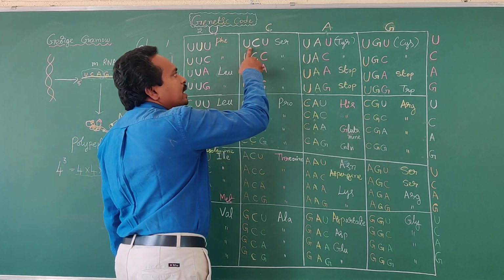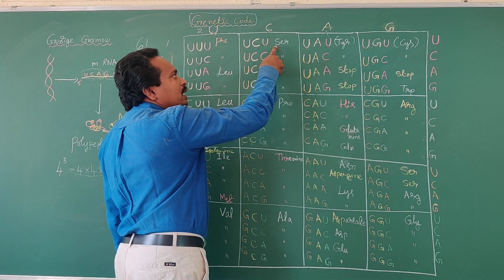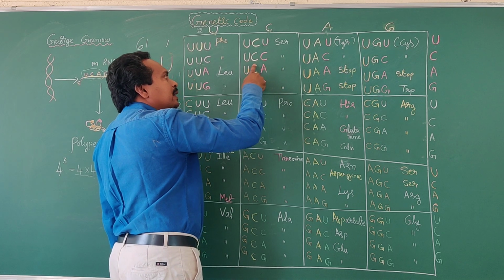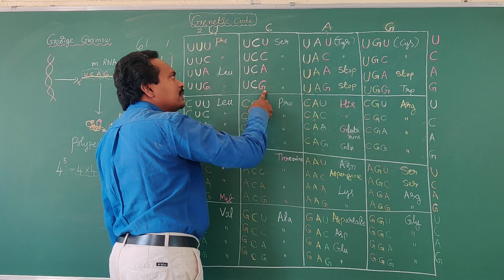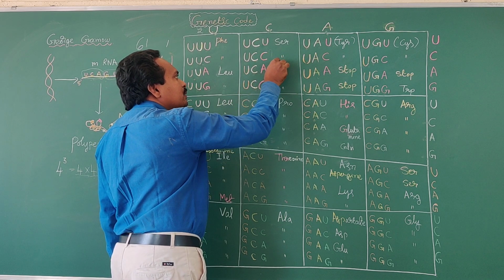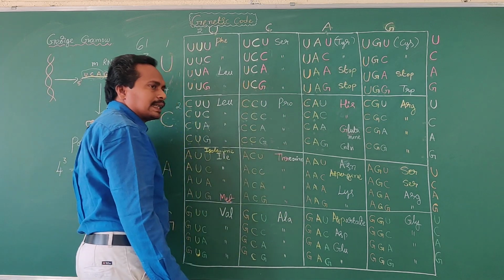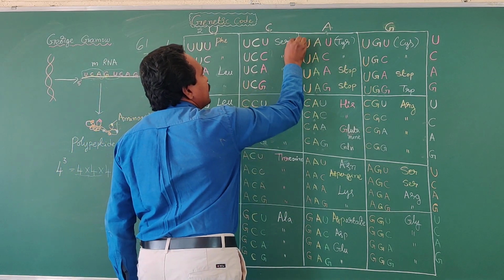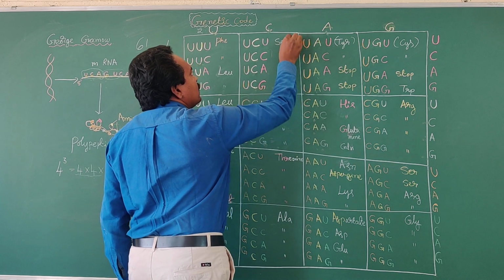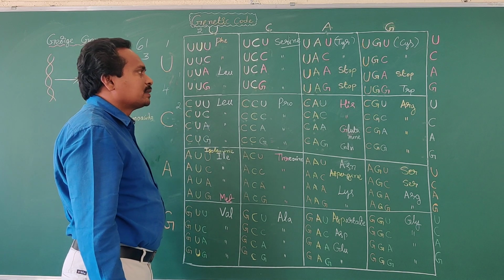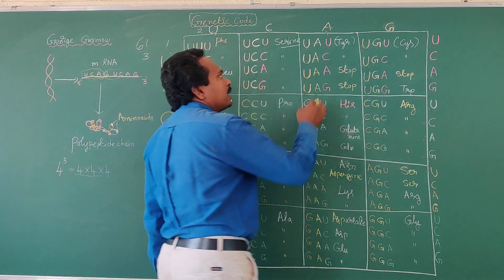Okay, next UCU codon codes for synthesis of serine amino acid. UCC, UCA, UCG, these codons also code for synthesis of serine amino acid. Serine amino acid. Okay, SER means serine amino acid. Is it clear? Okay, next